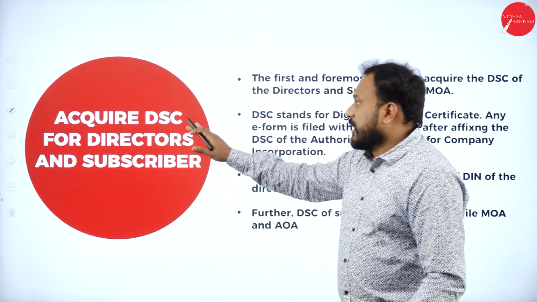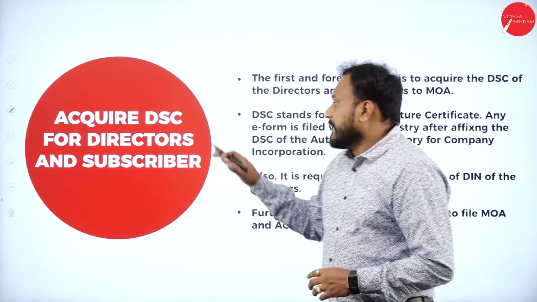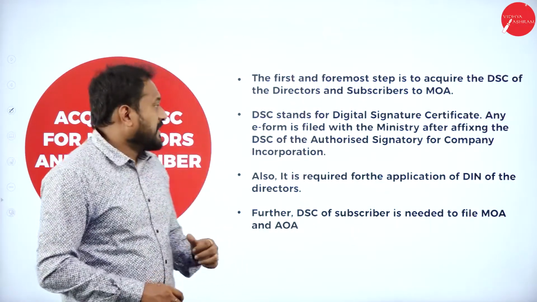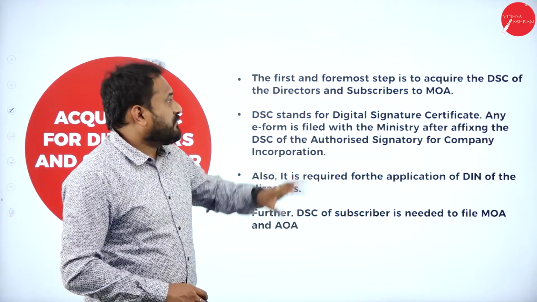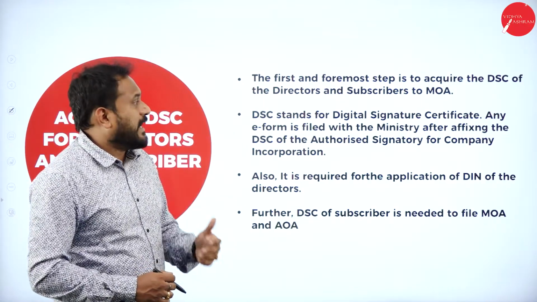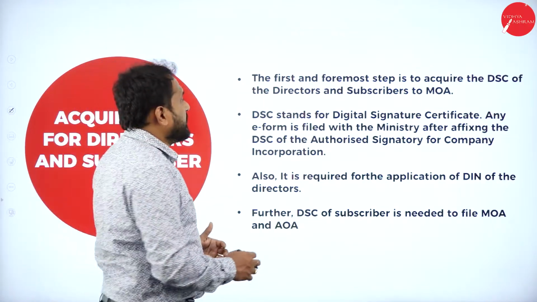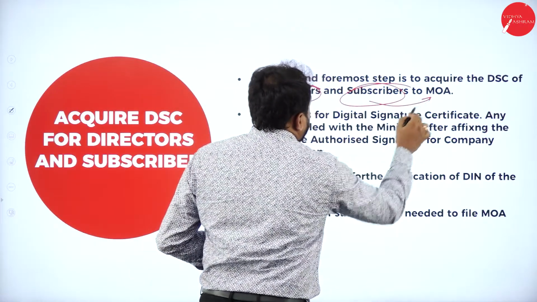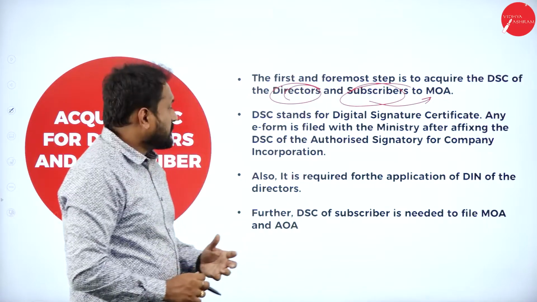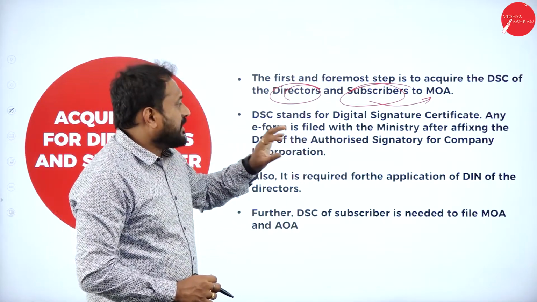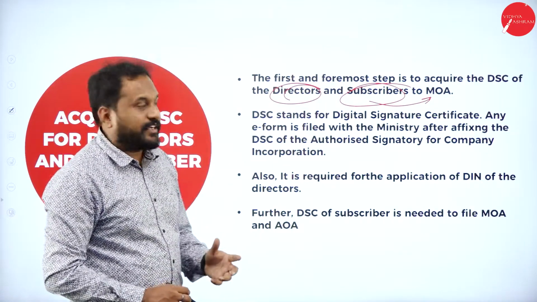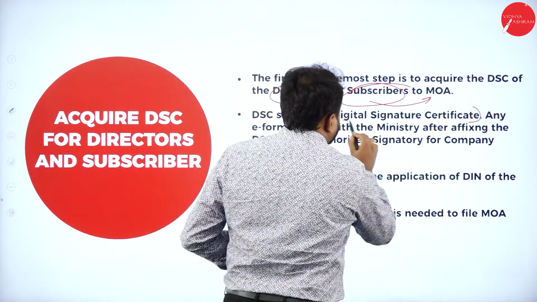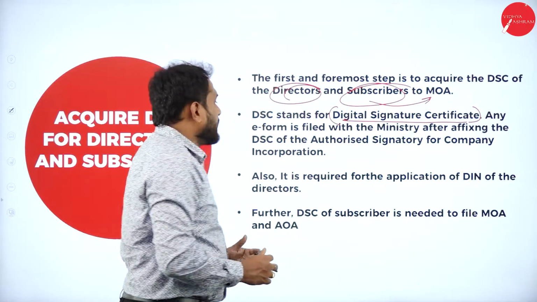The first one is acquiring DSC for directors and subscribers. The first and foremost step is to acquire DSC of the directors and subscribers to the memorandum of association. DSC stands for Digital Signature Certificate. You will get a signature certificate.